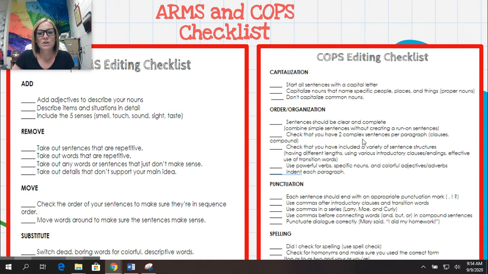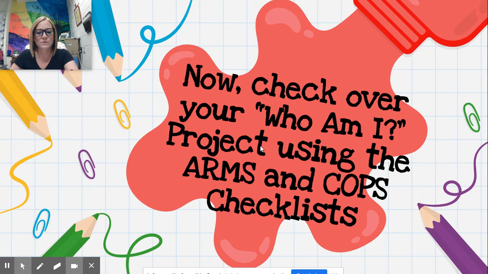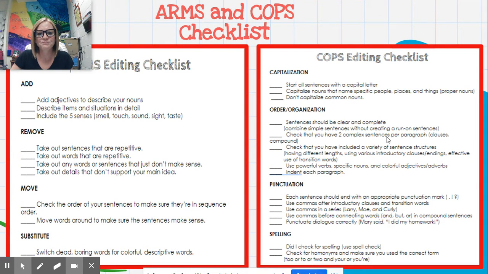Check that you have complex sentences per paragraph. So this is where you're going to make sentences like, if I go to the store, comma, I am going to buy ice cream. So complex sentences meaning it's not just a simple sentence. I'm going to have commas in there. Make sure that you check that you have included a variety of sentence structures, different lengths, okay, different transition words, not using the same words continuously.